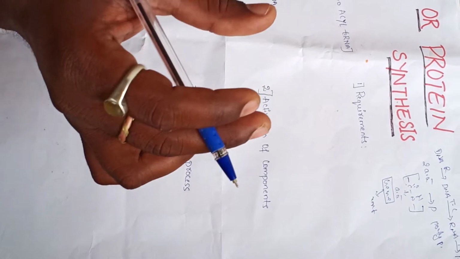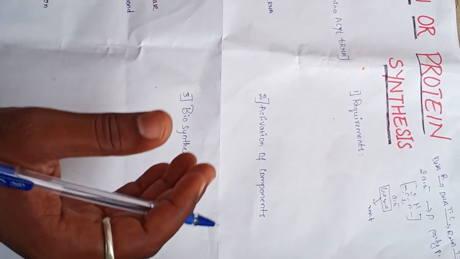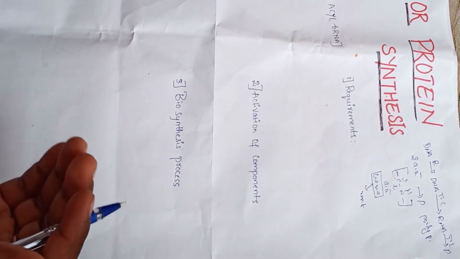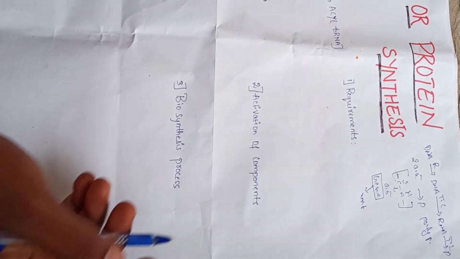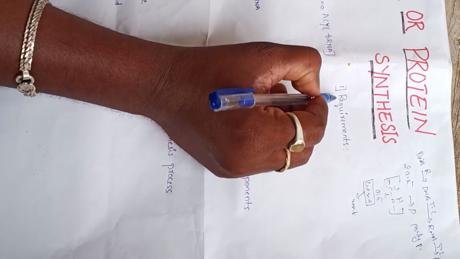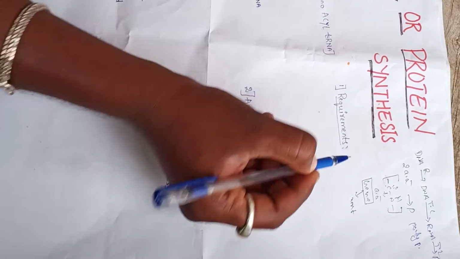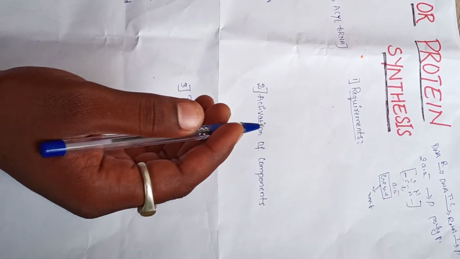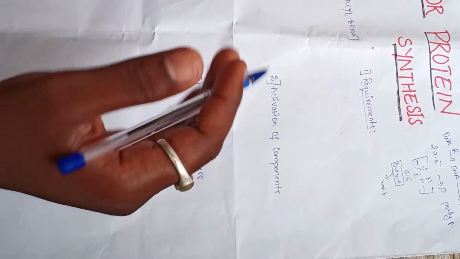The translation process is the synthesis of proteins. How are proteins synthesized? Different steps are involved in the synthesis of proteins. The first step: what is the first step? Requirements. The requirements are involved in the synthesis of proteins. Which types of requirements are involved here?